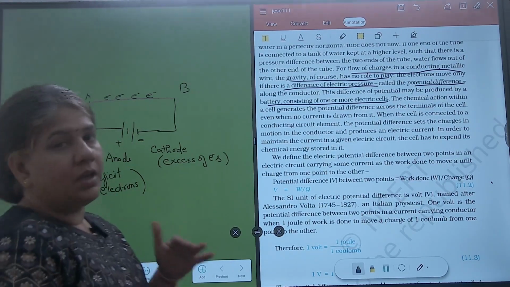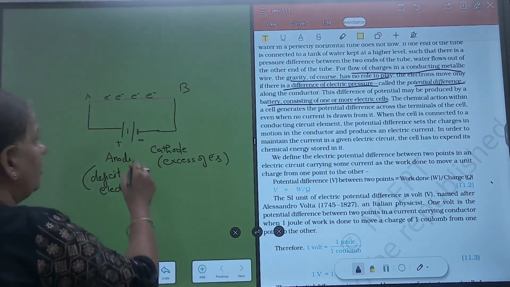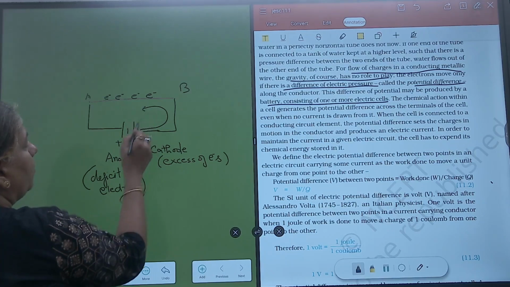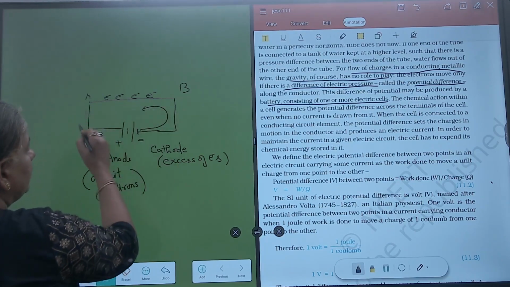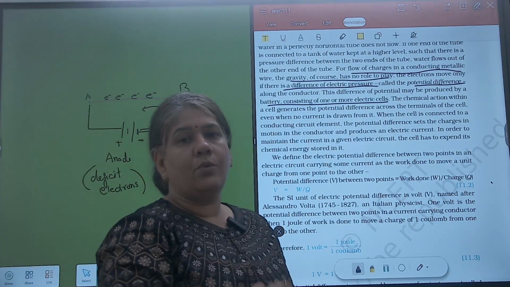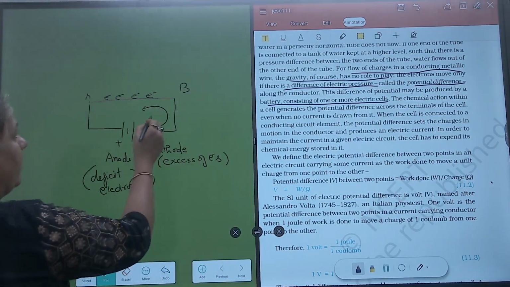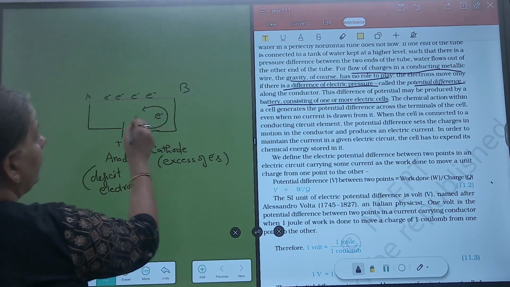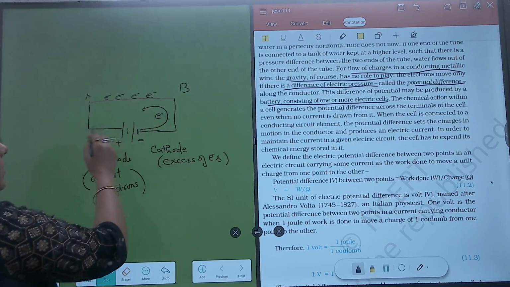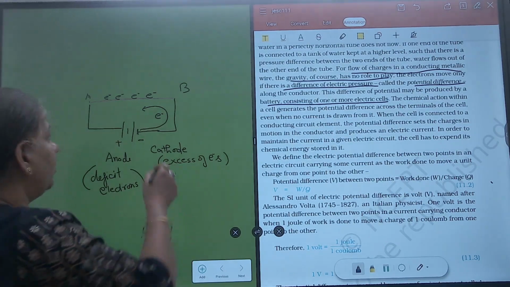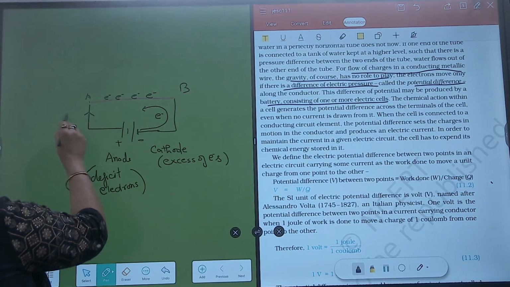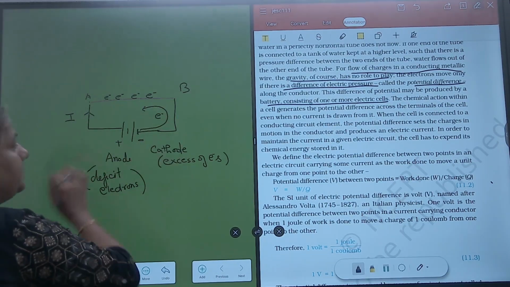This difference is created and electrons will start moving in this direction, from excess towards deficiency, that is, they will be attracted towards the positive end. So electrons will start moving in the conductor. And we know that current flows in the opposite direction to the flow of electrons. So current starts flowing from the positive to the negative end.